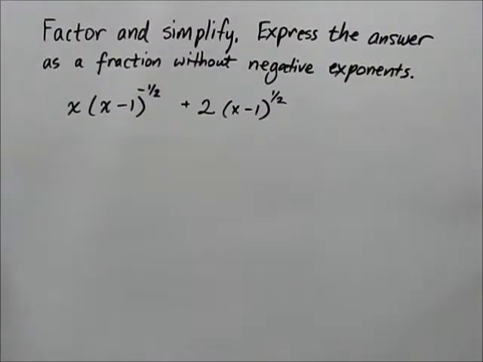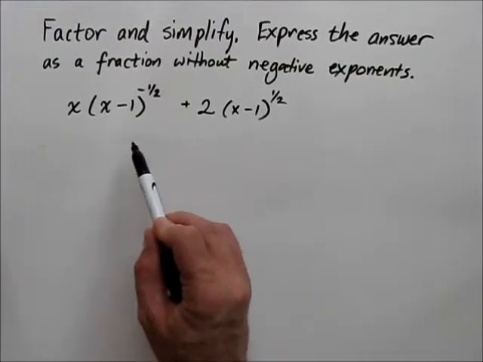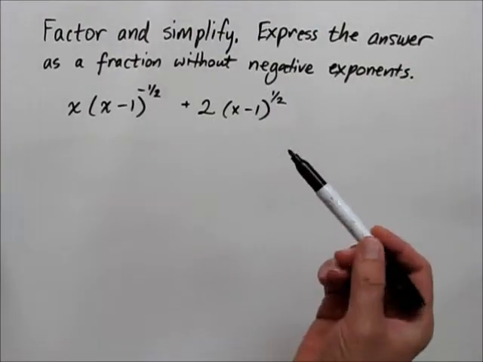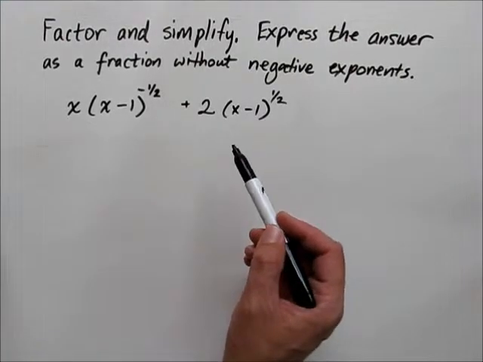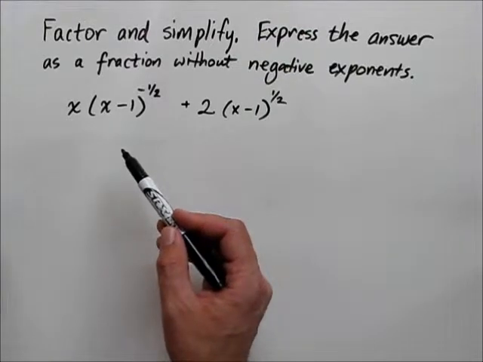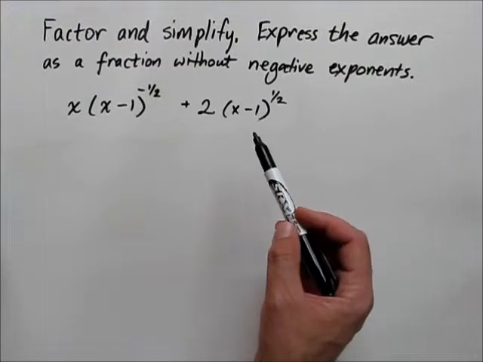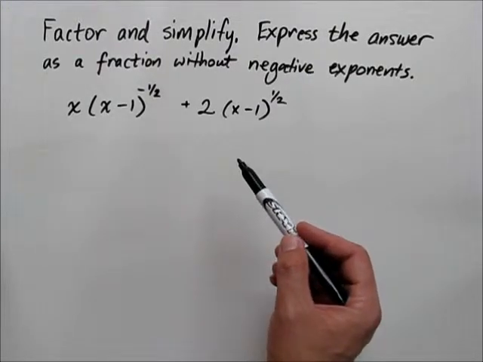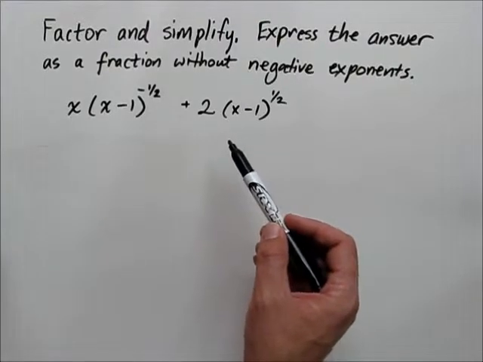Frequently, when solving a problem in calculus, you'll arrive at a stage like this where you've got an expression that has to be simplified. And the purpose of simplifying an expression is to put it in a form in which you're able to see more clearly the behavior and properties of that function. And sometimes that's a necessary step in order to proceed with the next stage of analysis. So simplifying something like this requires two things.